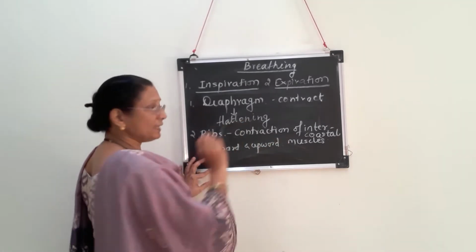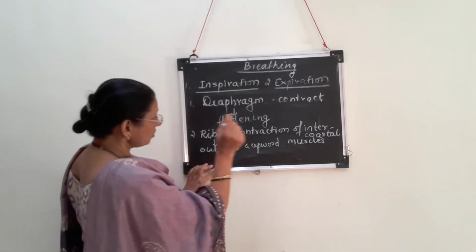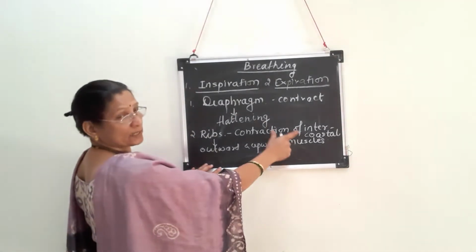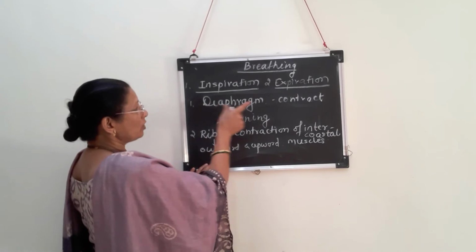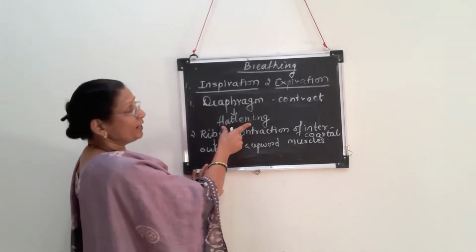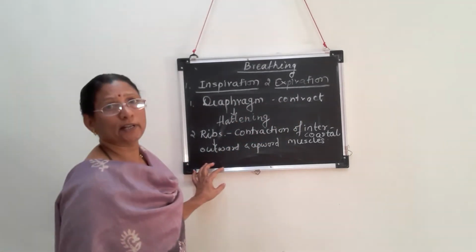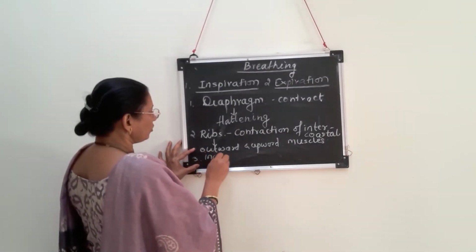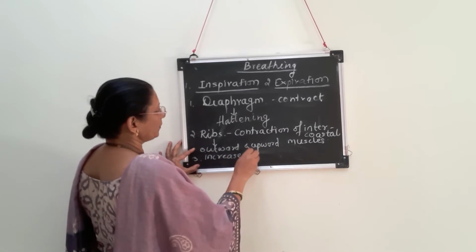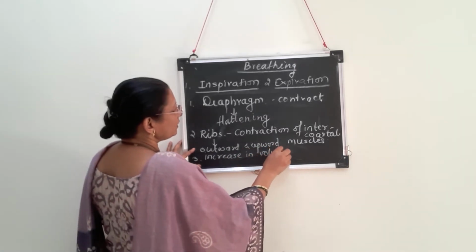Because of contraction of intercostal muscles, movement of ribs outward and upward, and flattening of diaphragm, this all results in increase in volume of thoracic cavity.